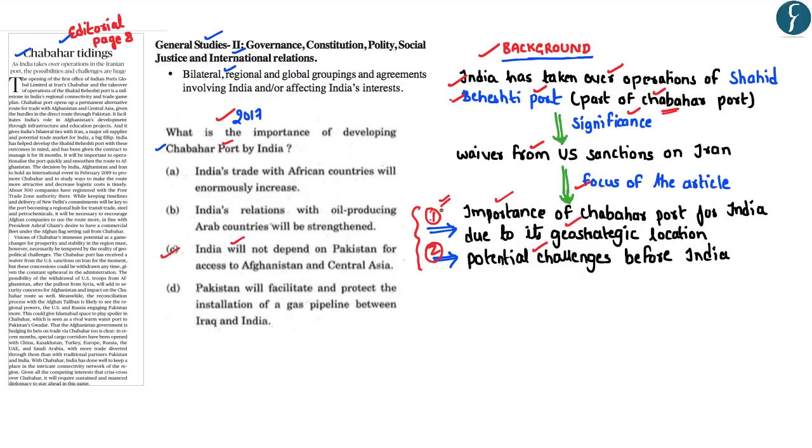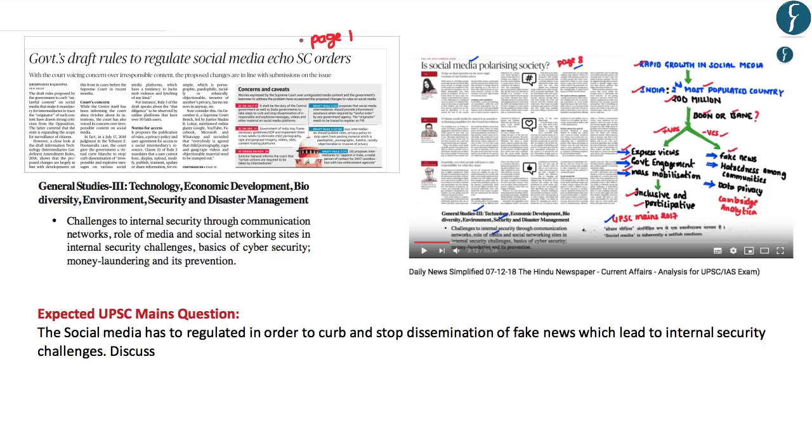So having analyzed all the aspects related to this particular article, let us now move to the next article. Now coming to the next article on page number 1. The title of the article is Government's Draft Rules to Regulate Social Media Echo Supreme Court Orders. This particular article shall be important from the perspective of GS Paper 3 Security under the subsection Challenges to Internal Security through communication networks as well as role of media and social networking sites in the internal security challenges.